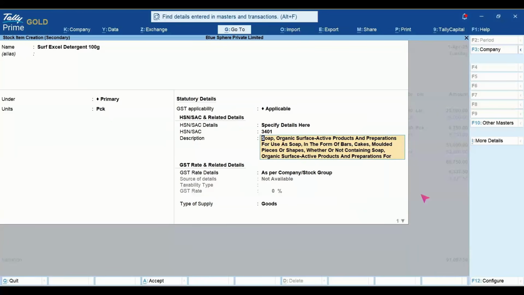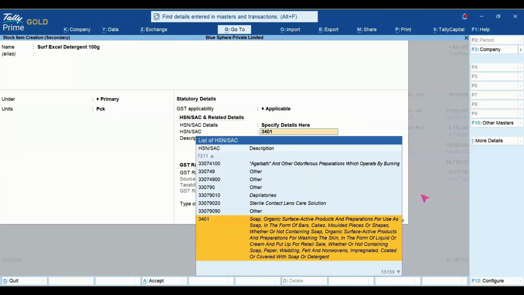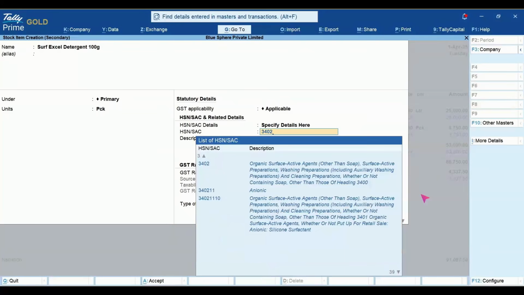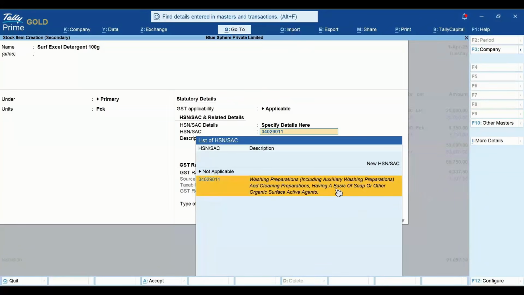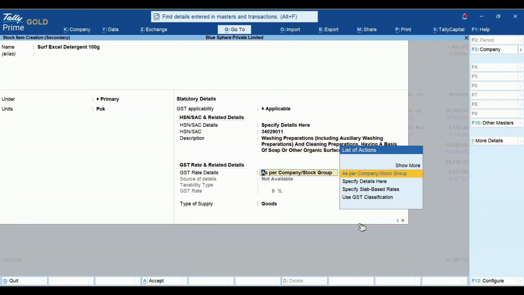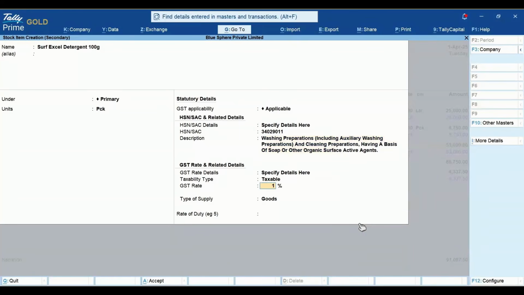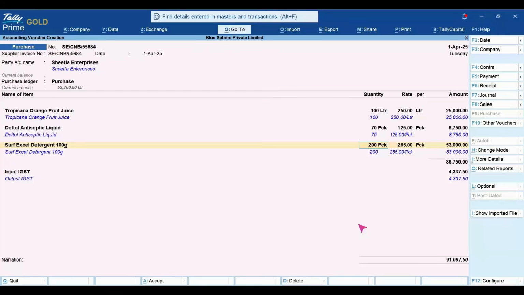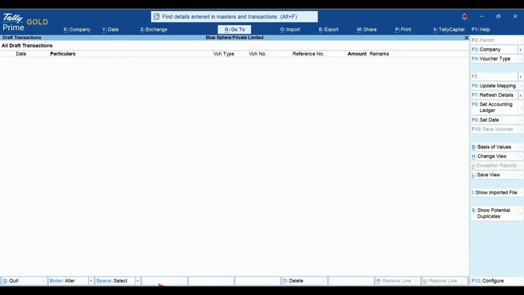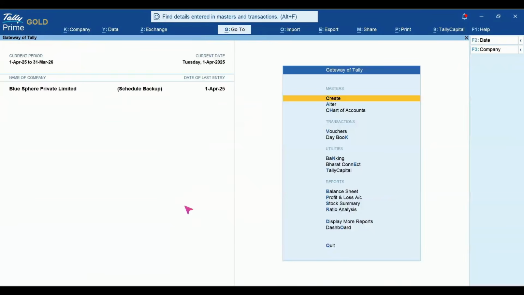You can simply put the HSN. This is the proper HSN. Specify details here, specifying the rate of GST, and the entry is properly done. I'll go and check the daybook.